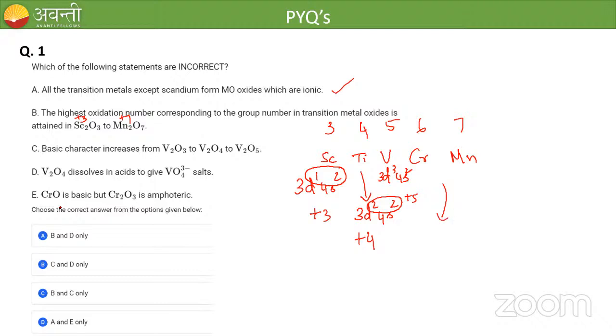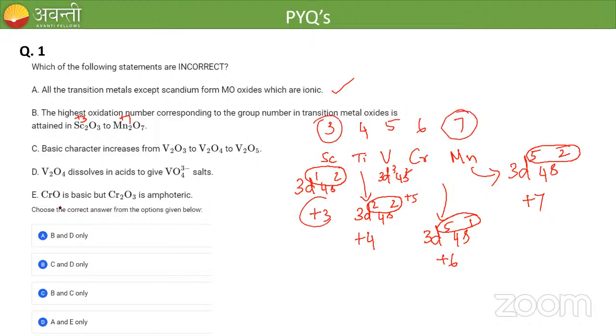And for chromium, it is 3d5 4s1. So we have 6 electrons, all the 6 electrons can be lost and it can take +6 oxidation state. Then coming to manganese, we have 3d5 4s2 configuration. So we have 7 electrons here, so we can have +7. So the group number corresponds to the highest oxidation state of the particular element in its oxide. So that statement is also correct, and this is possible only from scandium till manganese.